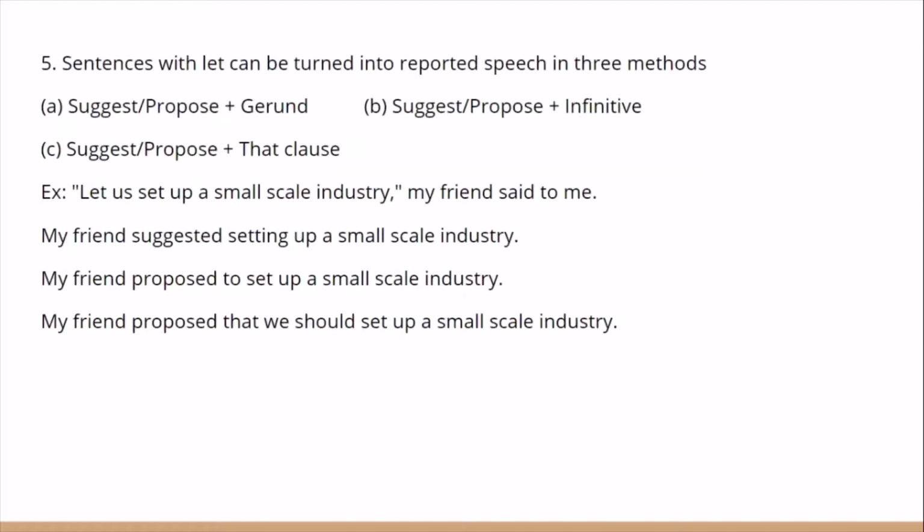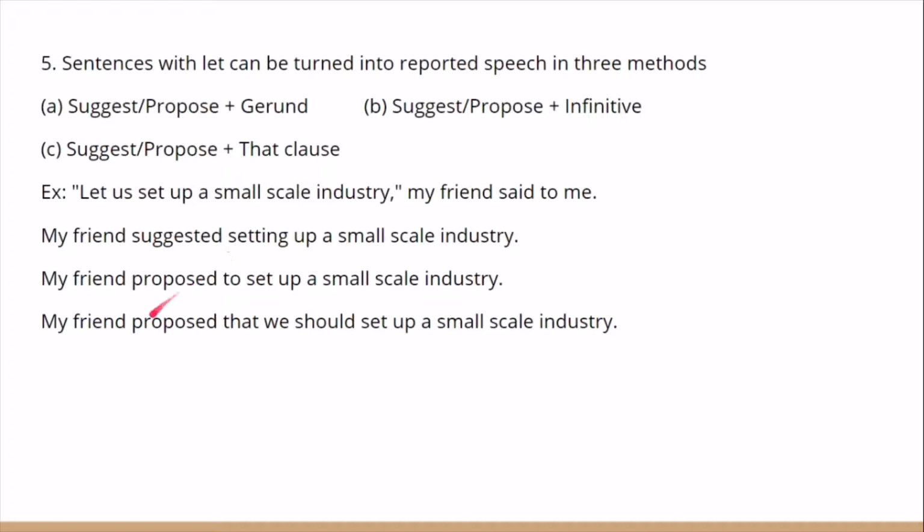Okay. Now coming to sentences that start with let. They can be turned into reported speech in three methods: with a gerund, suggest or propose plus gerund, or an infinitive, that is to infinitive, or with a that clause. Let's go through the examples. Let us set up a small scale industry, my friend said to me. So my friend suggested setting up a small scale industry. Setting is the gerund. Verbal nouns they are called.